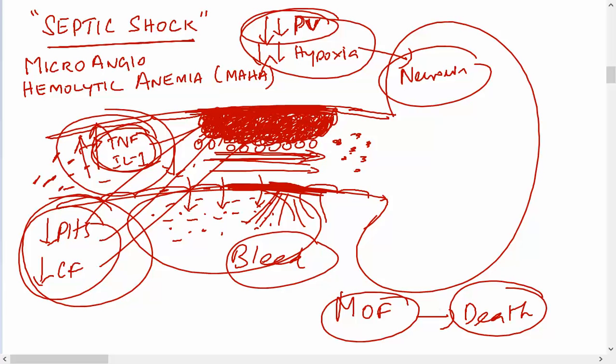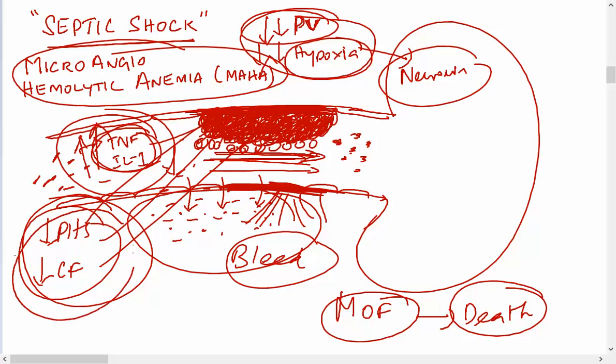Because of the thrombosis the RBCs will attach. Because of the force of the flow they will get ruptured, so they will produce microangiopathic hemolytic anemia, so that will create a hypoxia. And because they are more utilized, the platelets and clotting factors are reduced in the blood, so that will lead to bleeding.